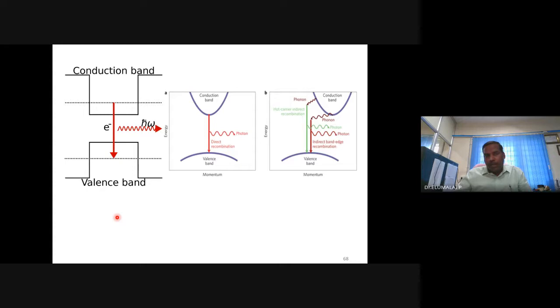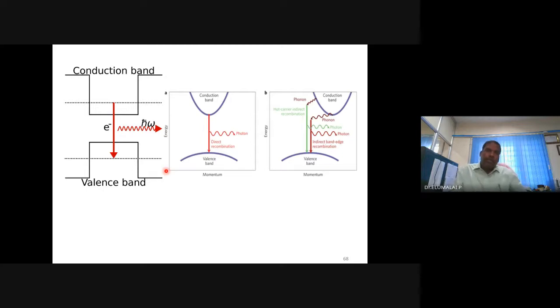We have a valence band and a conduction band. When you illuminate with radiation, if the energy of the illuminated radiation is equal to the band gap, the electron will go to the excited state. When it comes back, it will emit radiation. You can measure both the absorption radiation and the emission radiation.